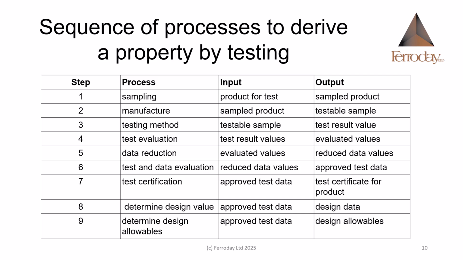Measured values from a testing process may also have to be further processed to determine the values to be used as a basis for design values, Step 8, and the constraints on the use of these values have to be determined for the design allowable, Step 9.